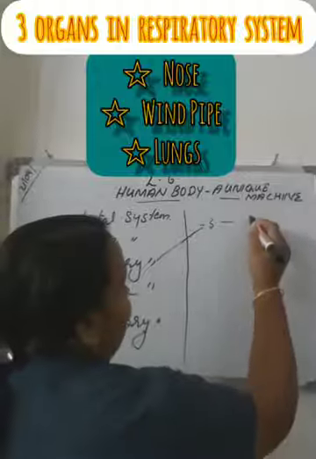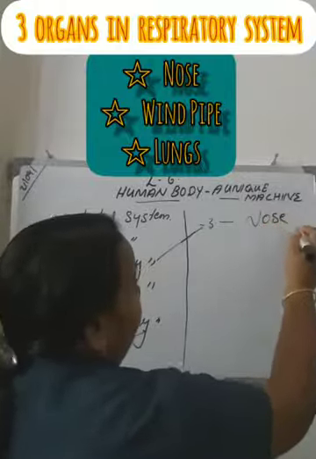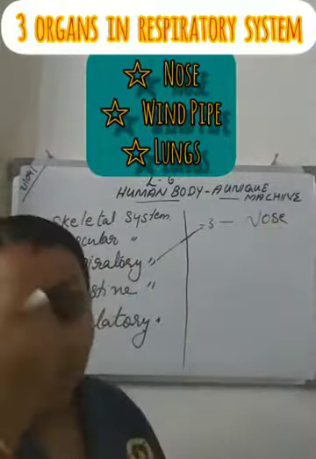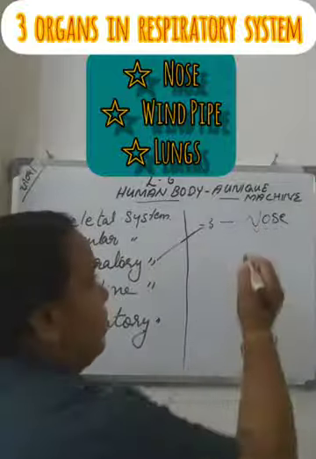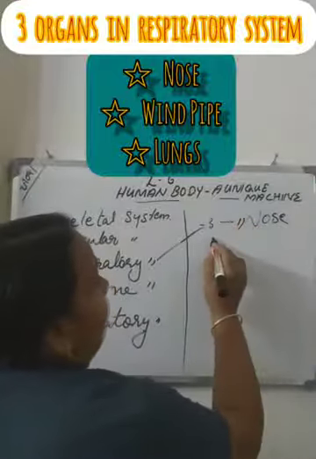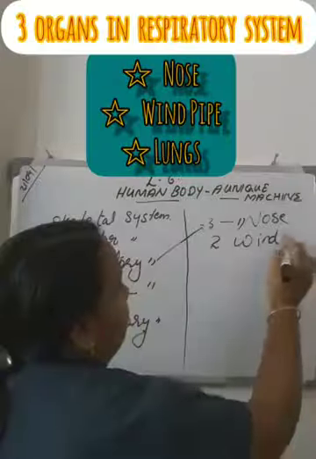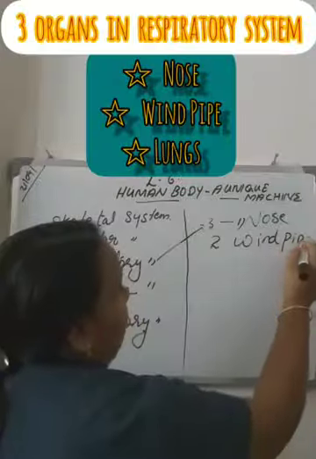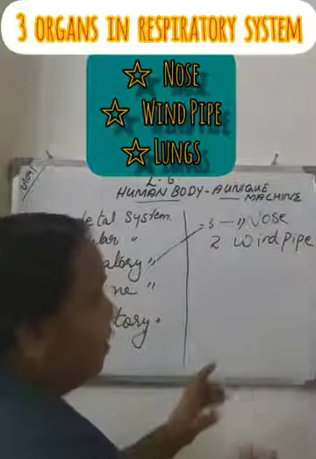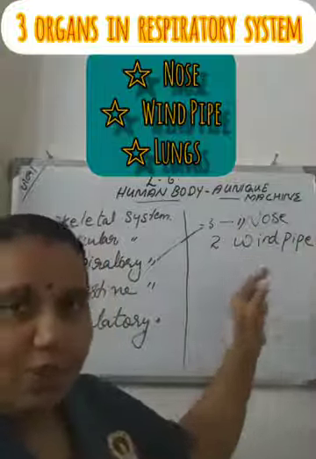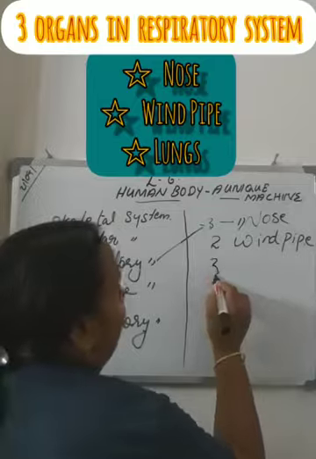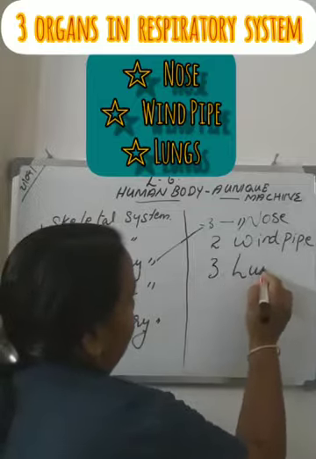First one is the nose. We all know the oxygen is inhaled through the nose. Second one is the windpipe. All of you say, second organ is the windpipe. First one is nose, second one is windpipe and third one is lungs.